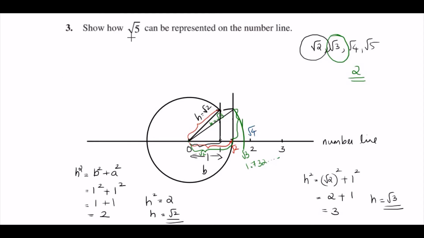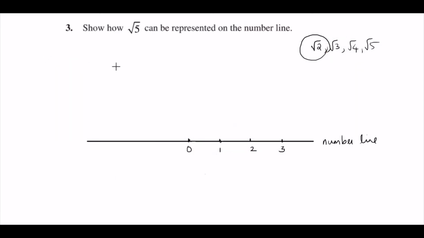In order to represent root 5, you have to make a right triangle such that h square is equal to 2 square plus 1, that is 4 plus 1. That is, h is equal to root 5. So you have to take the distance 2 and 1 unit. So now let's draw root 5 on the number line.